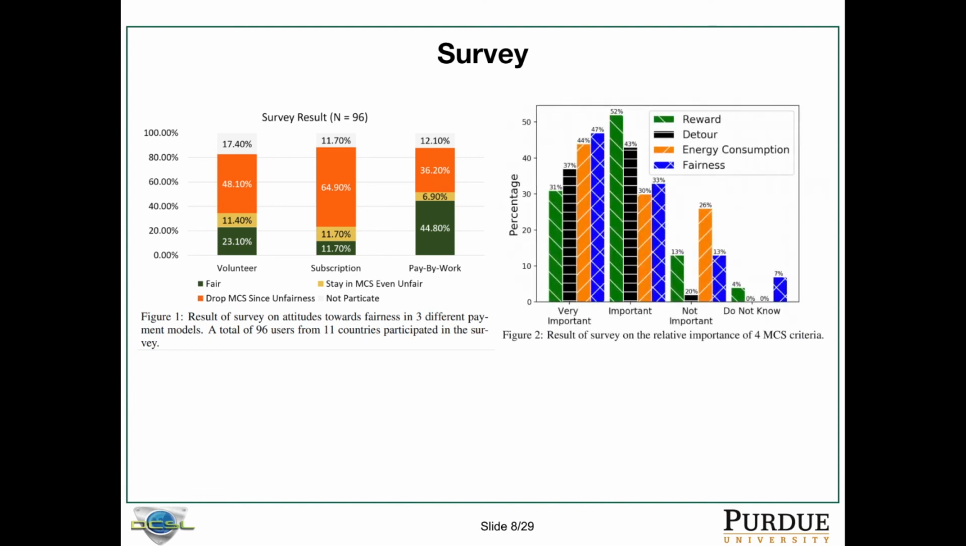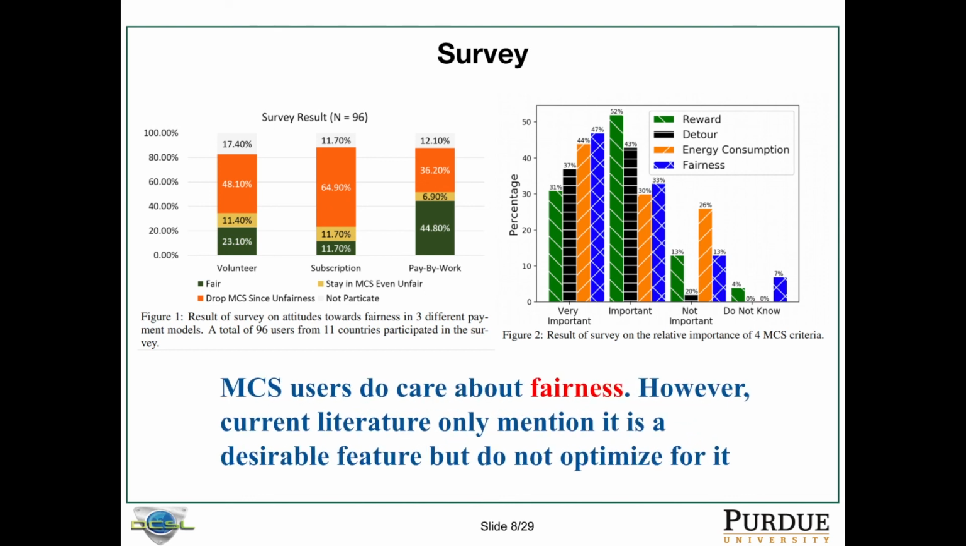Also, to compare the importance in MCS between fairness, energy consumption, detour, and reward, we asked people to rate each of those four metrics as very important, important, not important, or do not know. And it turns out 80% of users rated fairness as important or very important. This number is roughly similar to the other three metrics. So in conclusion, we think that MCS users do care about fairness. However, current literature only mentions it as a desirable feature, but does not optimize for it.